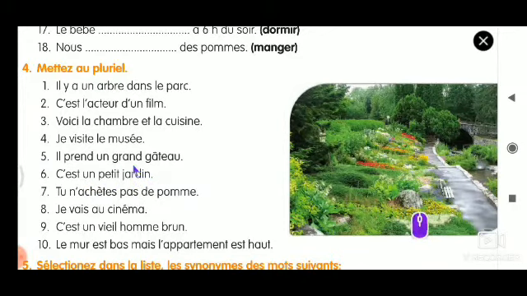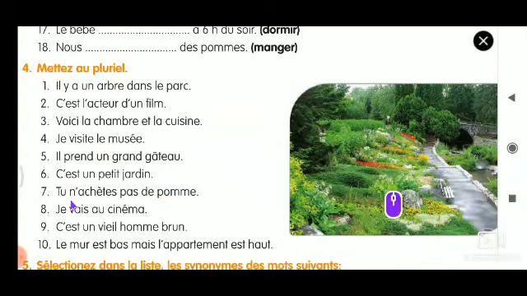Un will become des, petit with S, and jardin with S. That's it. So mostly it will be in three things. The subject we have to change, the verb will be conjugated according to the subject, and then the object will be changed into plural. So that is the rule. Okay, so it is clear for you.